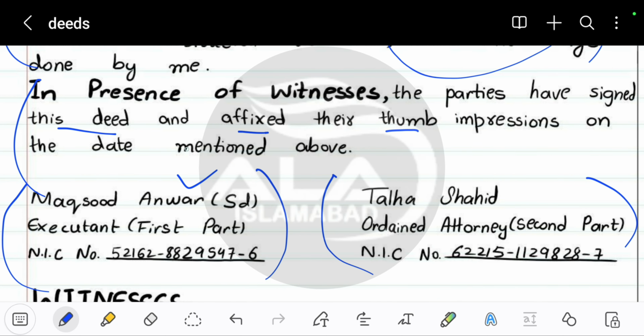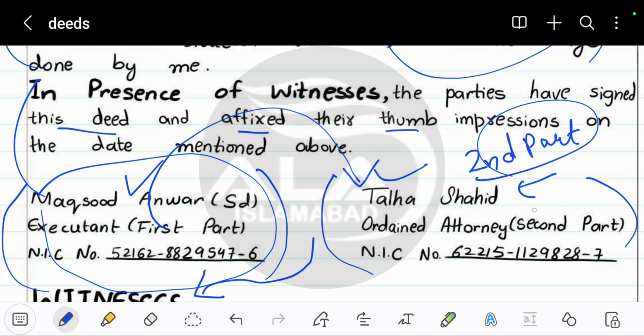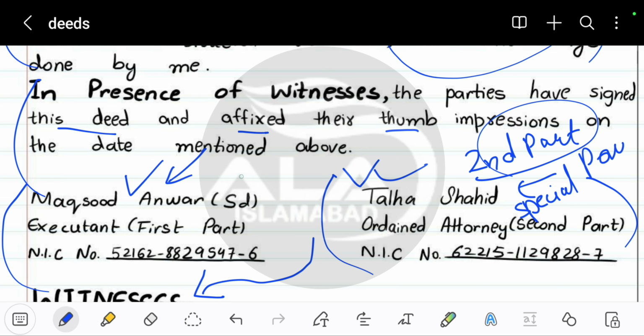Okay, and these are the witnesses mentioned below. No, these aren't the witnesses. Sorry, I got confused. Witnesses are down here. So these are the parties. The first part is the person who is giving this person the power to manage his affairs. The second person is going to be the second part. You can also call him the special power of attorney. And the first person is going to be called the first part.